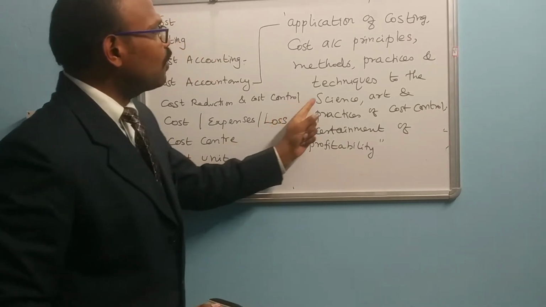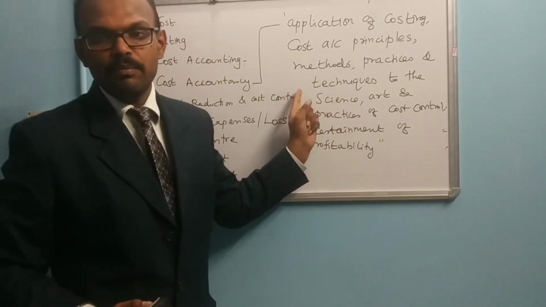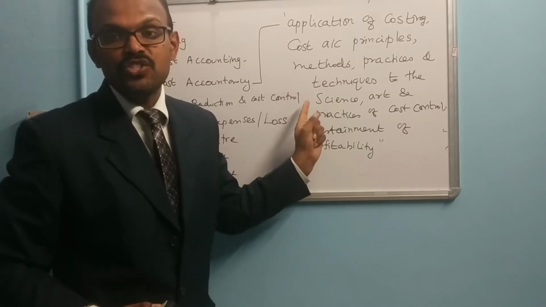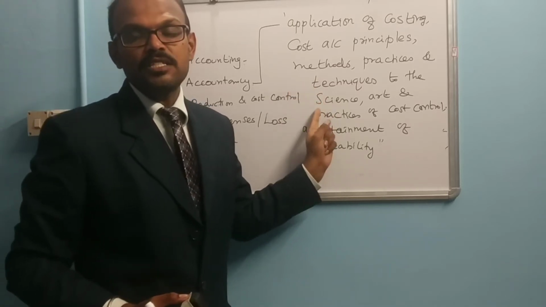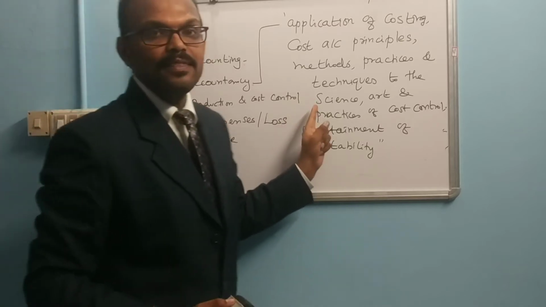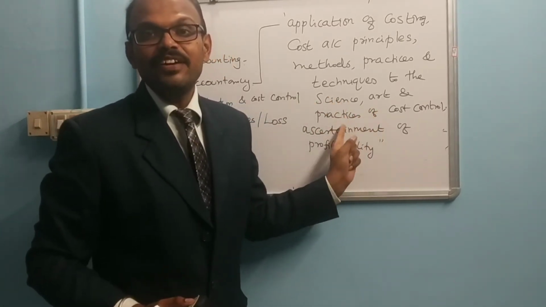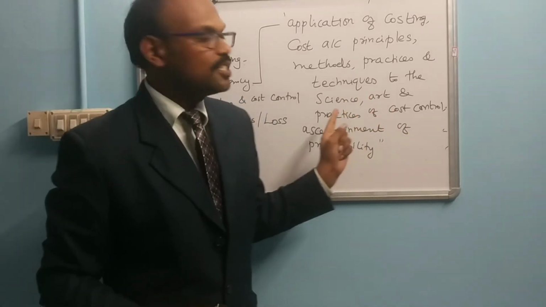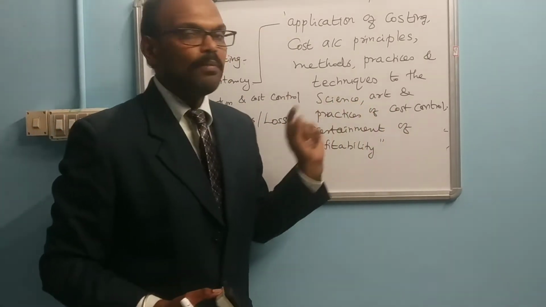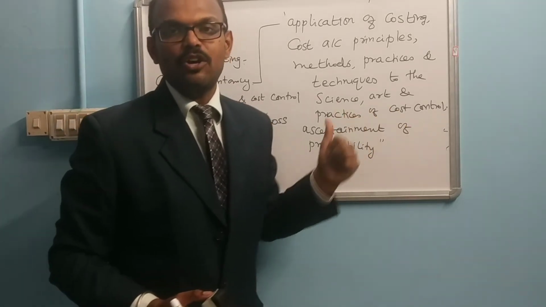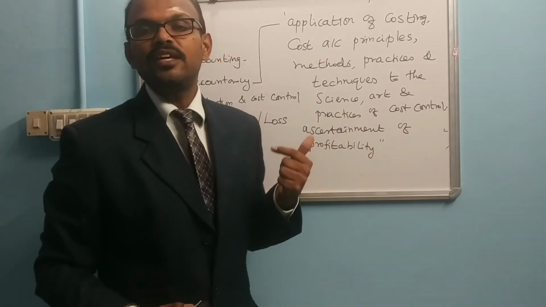So what is meant by science? Science indicates the possession and application of relevant systematic knowledge. What is meant by art? Art is nothing but the skill and ability of the cost accountant.